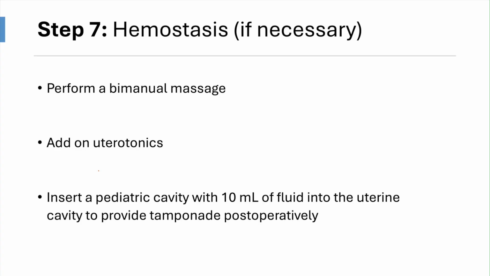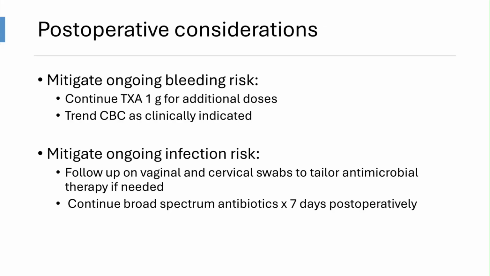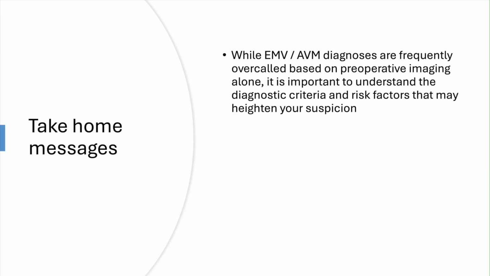Step 7. If you have concerns with hemostasis, you can perform a bimanual massage, give uterotonics, or insert a pediatric catheter to provide tamponade. Once the case is complete, other important postoperative considerations include mitigating ongoing bleeding risk with additional doses of TXA and repeat CBCs as needed, and mitigating infection risk by following up any swab results and continuing antibiotics as clinically indicated.